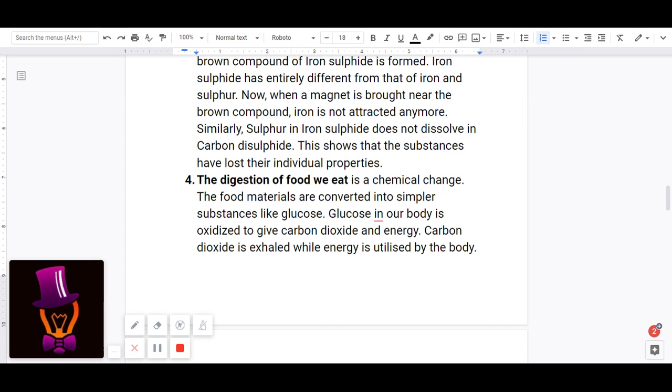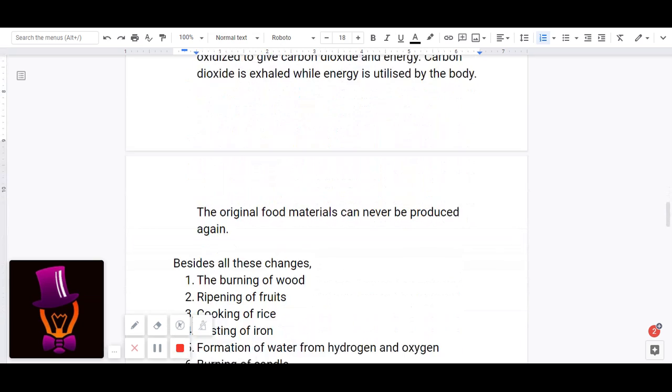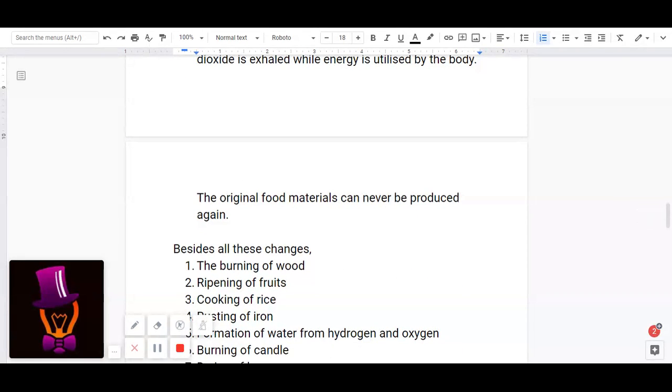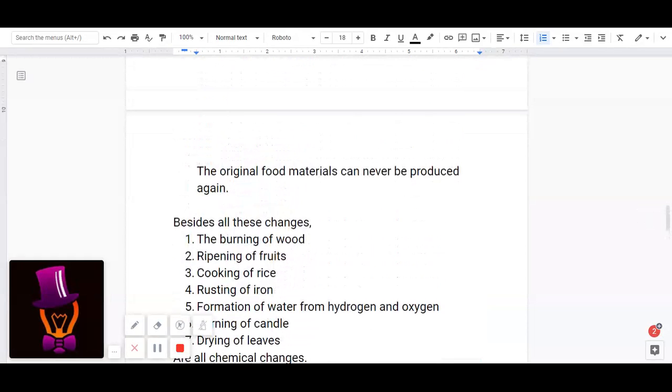So, digestion of food we eat is a chemical change because the food materials which we eat are converted into glucose, and this glucose is oxidized to give up carbon dioxide and energy. And we utilize the energy for our functioning, and carbon dioxide is exhaled when we inhale oxygen. And the original food materials can never be produced again because it's irreversible.